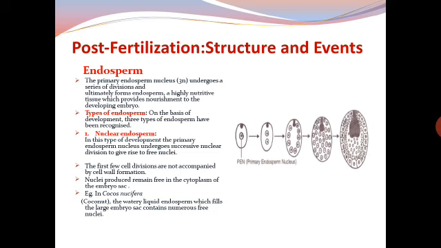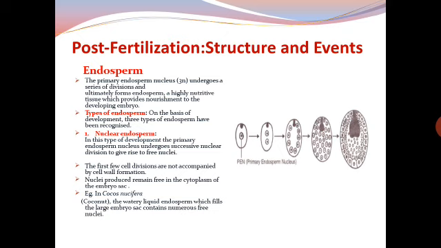Coming to the next part, we have already discussed earlier the pre-fertilization structure and events. Now we have to study post-fertilization structure and events, which include endosperm and embryo. Endosperm, as I told you, is a nutritive tissue which is nourishing the developing embryo. So how is it formed? The primary endosperm nucleus undergoes a series of divisions and ultimately forms endosperm, which is highly nutritive tissue which provides nourishment to the developing embryo.